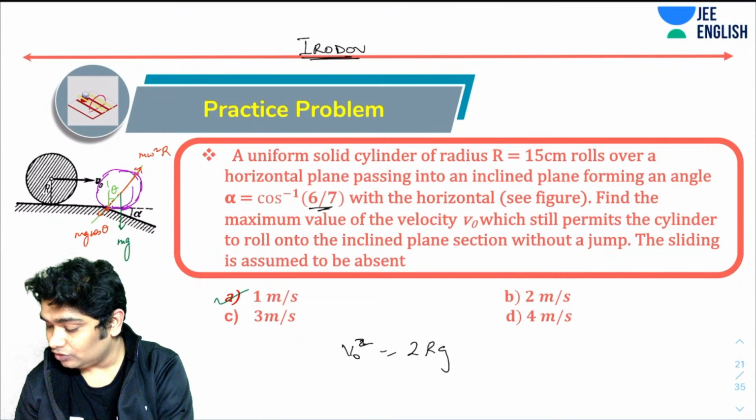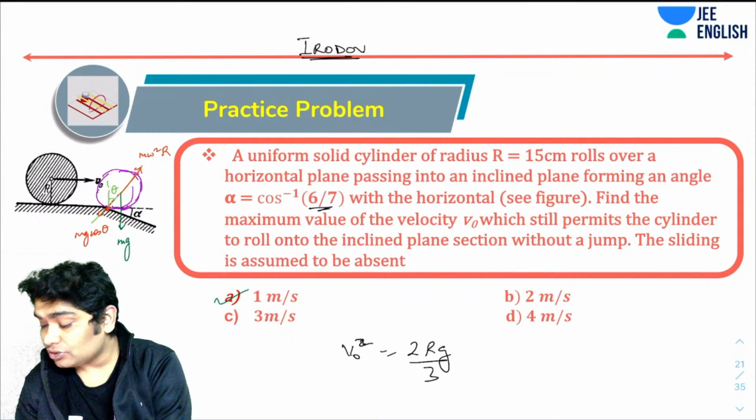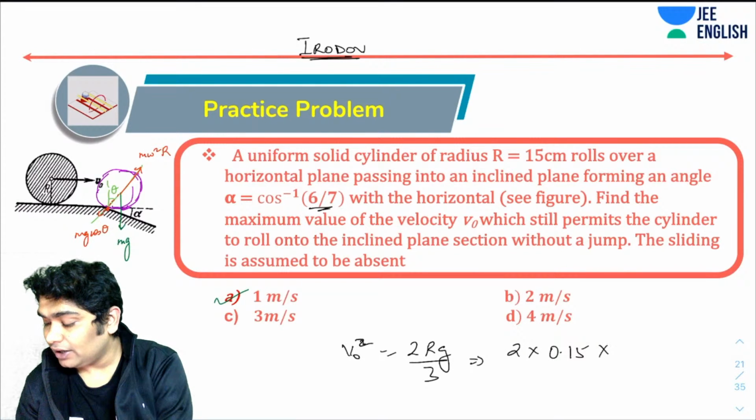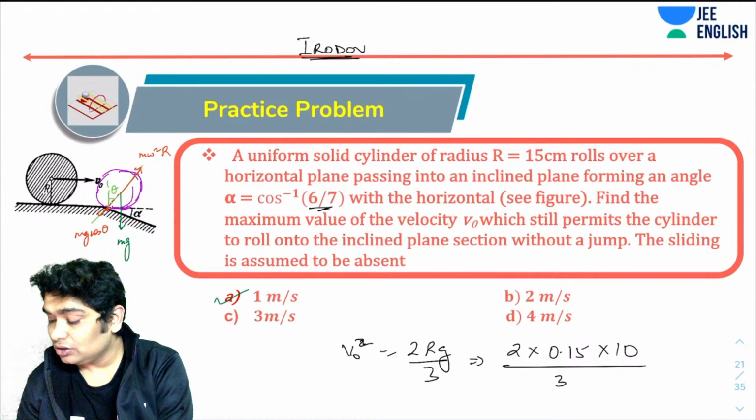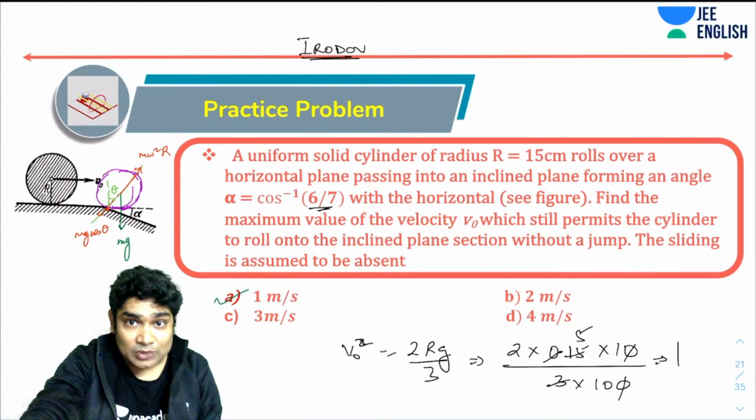Now let's substitute the values. This is 2 into 0.15 into 10 over 3. So this goes, this is 5 and this is 1. So V naught square is 1, so V naught comes out to be 1 indeed.